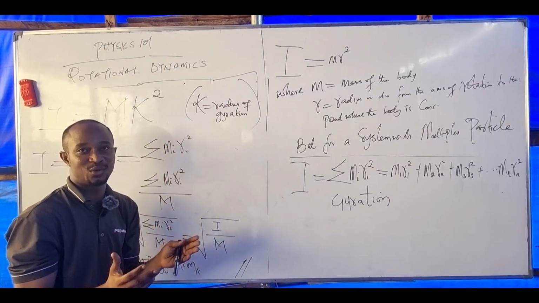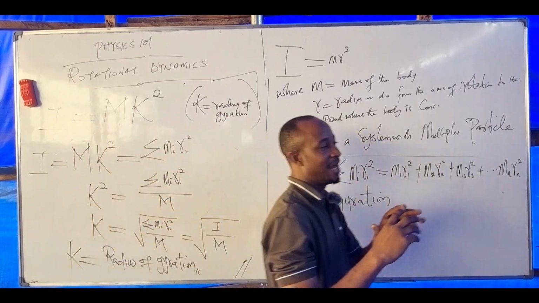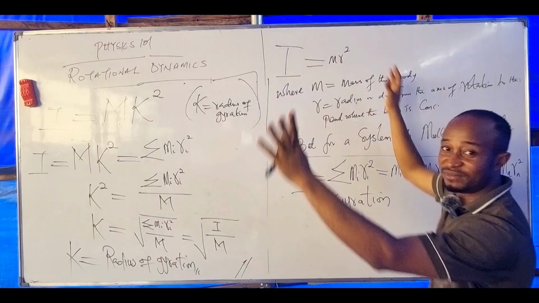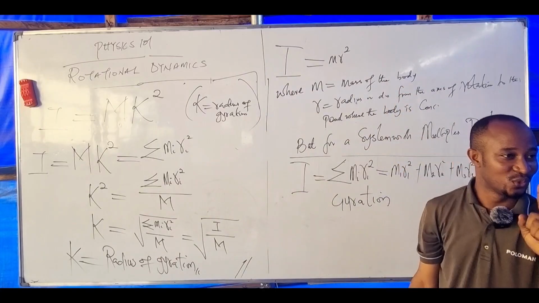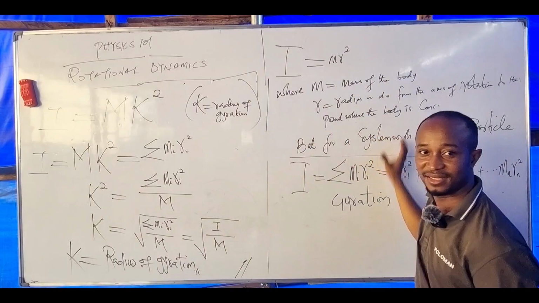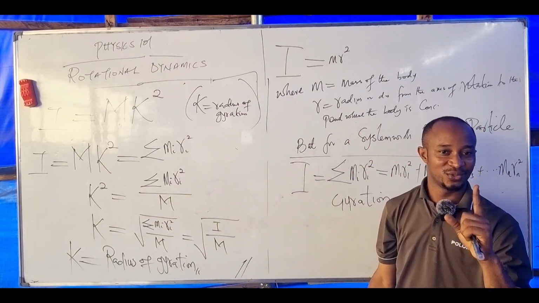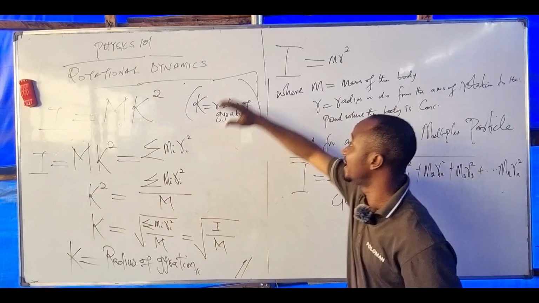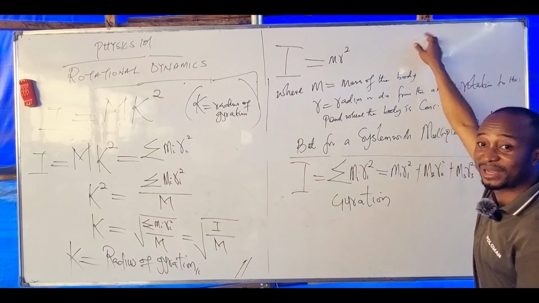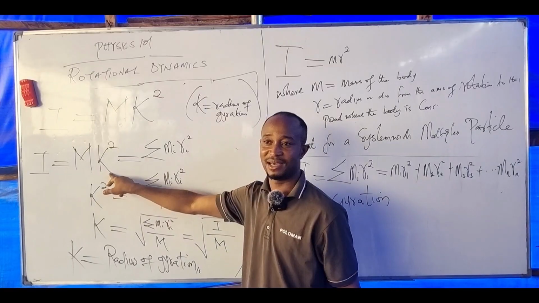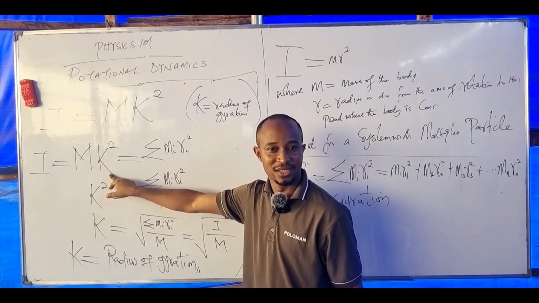We take a hypothetical assumption that the entire mass of the system is taken as a single mass, capital M. Then the entire radius of each of these particles from the axis of rotation is taken as a single radius. Am I communicating here? Who is not following? Let me see your hand up.